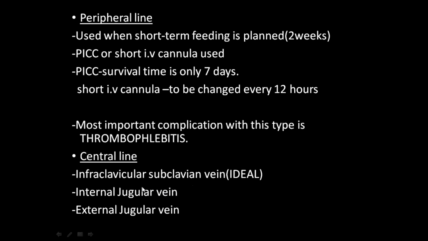So the best, ideal site is the infraclavicular subclavian vein. Or you can insert the catheter directly into the internal jugular vein, or through the external jugular vein. But internal and external jugular are cumbersome to the patient, because the patient will be moving his neck frequently, so there may be a chance of blockage of the catheter. So the best is the infraclavicular subclavian vein.